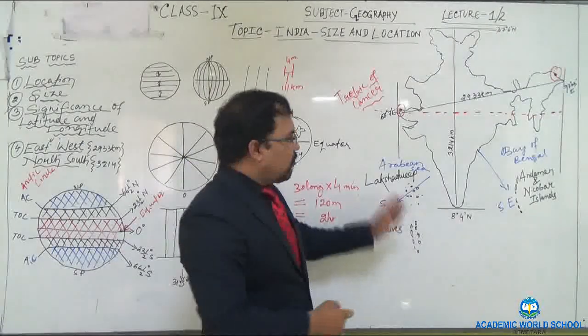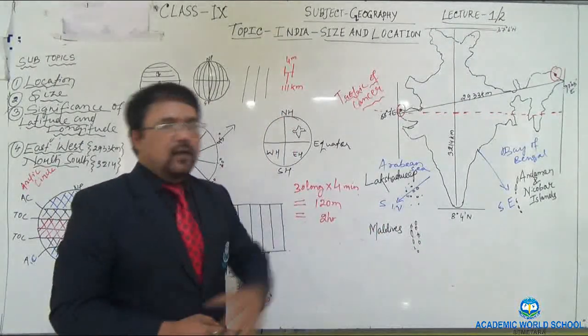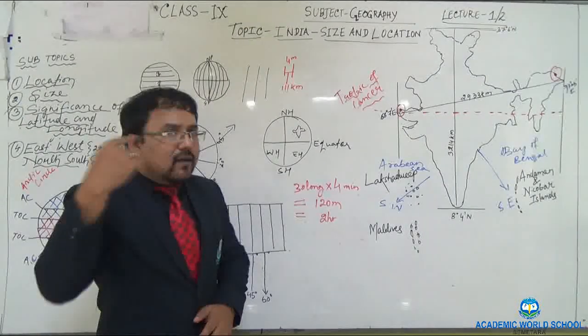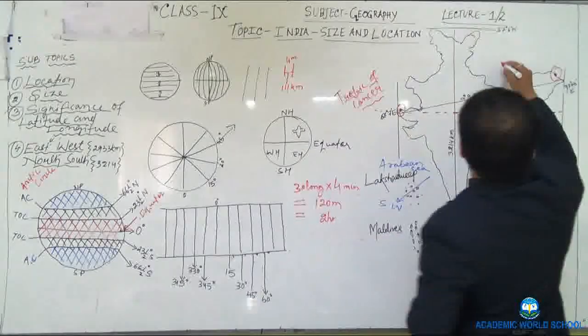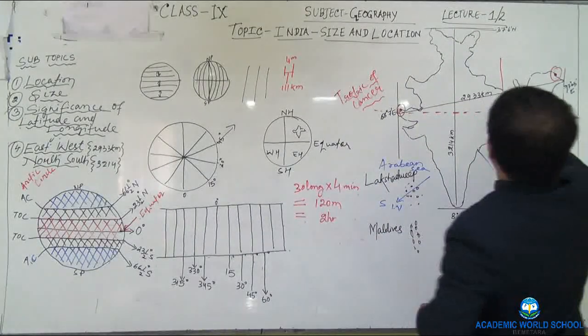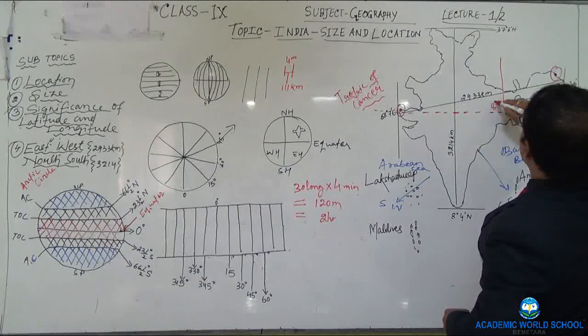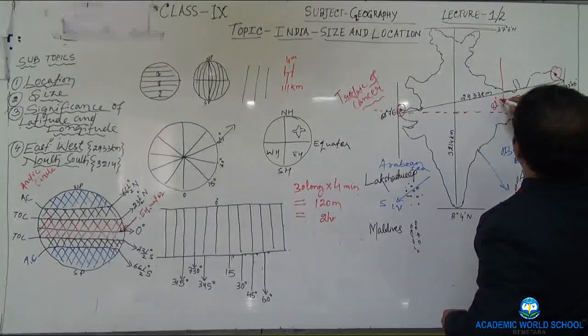In order to avoid the difference of 2 hours, a standard meridian has been chosen, and this standard meridian passes through 82 degree 30 minutes east.